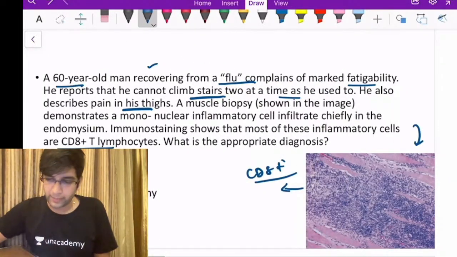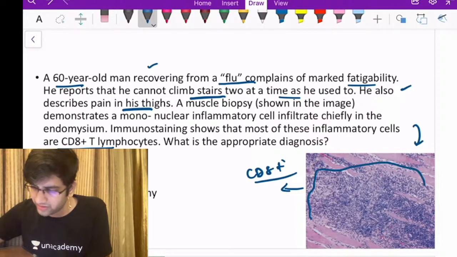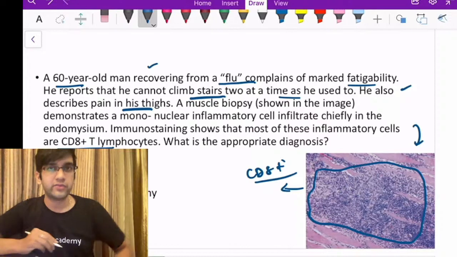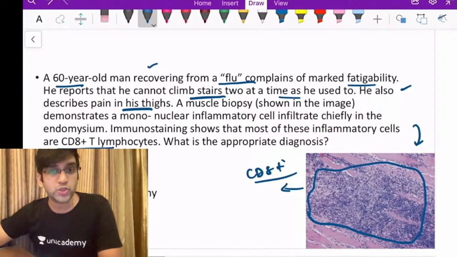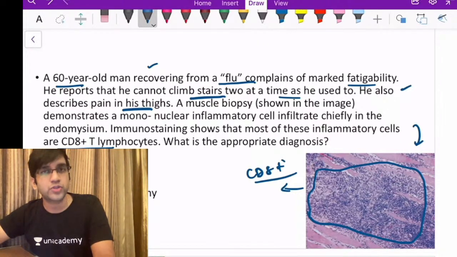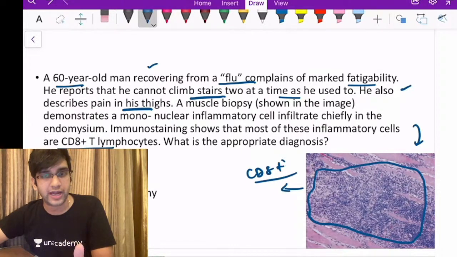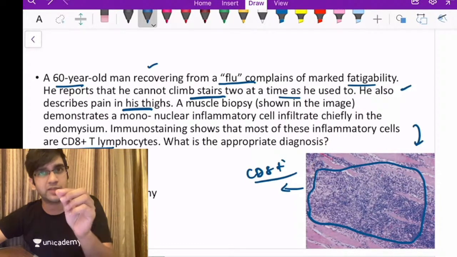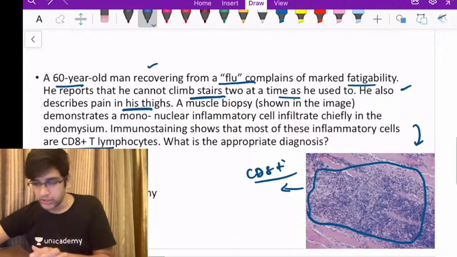Elderly person, I'm having proximal muscle weakness, that's characteristic, and these are my muscle fibers. Look, it's definitely not oriented to anything, full of CD8 positive cells. That is your polymyositis. Inclusion body myositis is also a disease seen in adulthood only. In inclusion body myositis, as the name says, I'll see a characteristic inclusion body which is highlighted on a modified Gomori trichrome stain. When you do a modified Gomori trichrome stain, a red colored inclusion body will be seen in the muscle, so I can easily identify that as inclusion body myositis. Fine. So go to the next question.